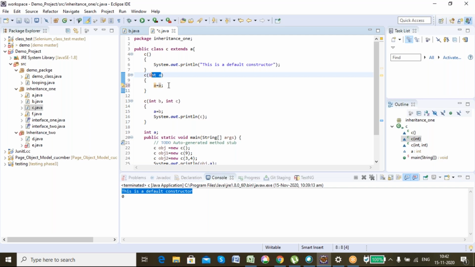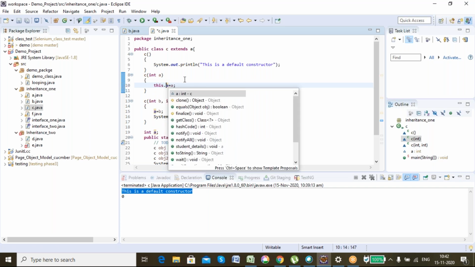So if I write a is equal to a, it will get confused about which a I am assigning to which a, because in this area both a's are accessible. So it will be an error. To access the a of the class, I can use this dot a.